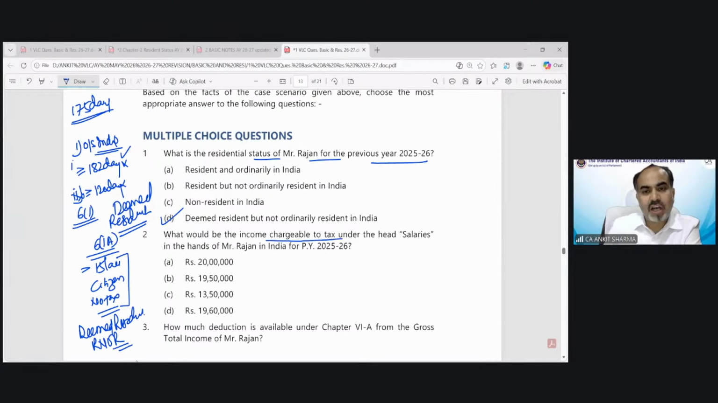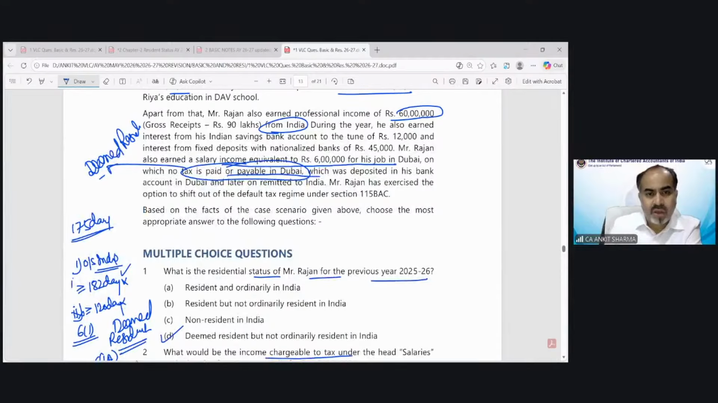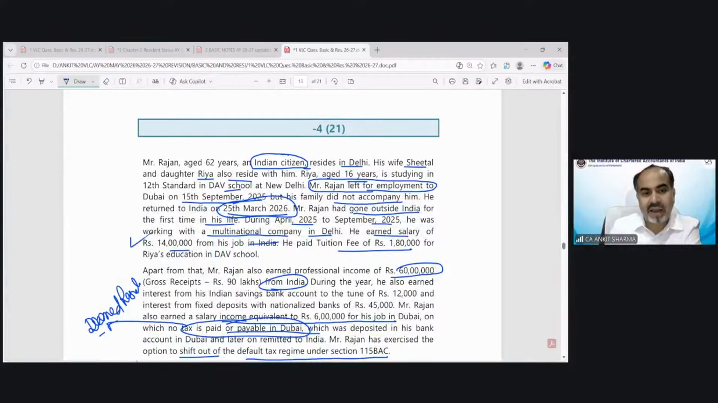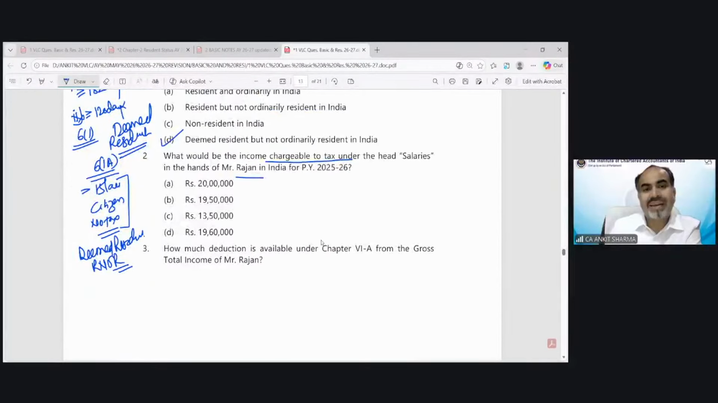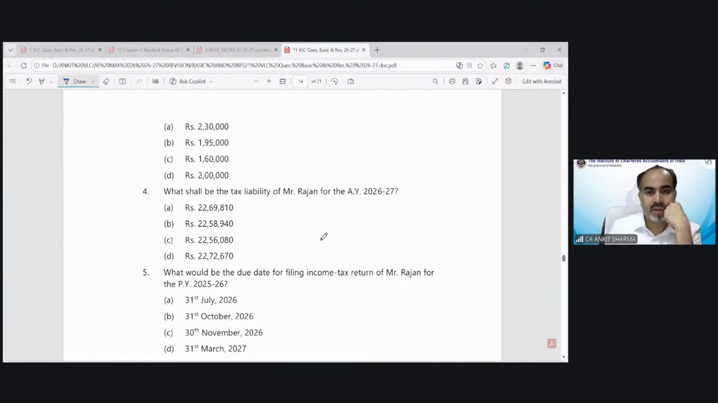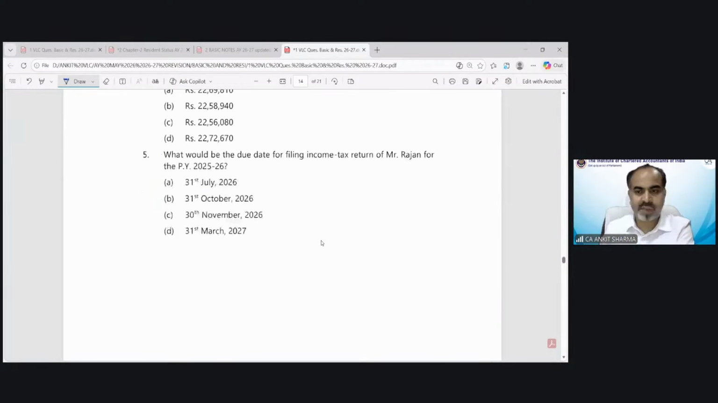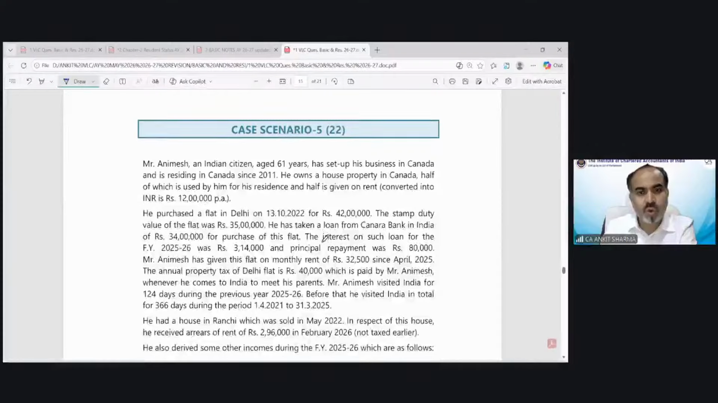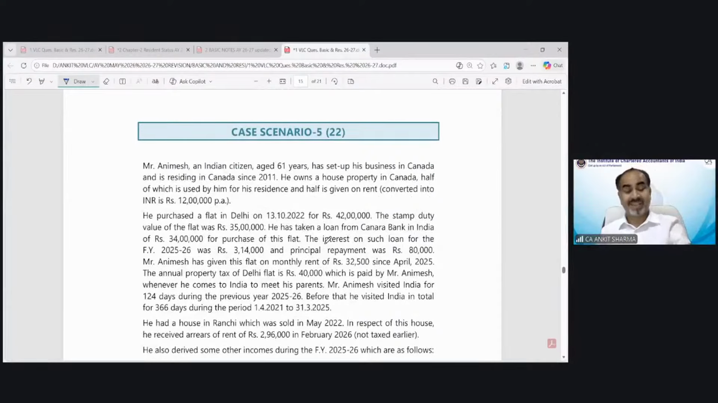What would be the income chargeable to tax in the hands of Mr. Rajan under the head salary? He has been shifted out of the default tax regime and you can see his salary income was 14 lakh. So out of 14 lakh, he can claim the deduction of 50,000 and the taxable salary would be 13 lakh 50,000. This is for the deduction topic. The tax liability, of course, after deduction, you can calculate. The solution would be there. I would like to solve more questions that are connected with residential provisions or the basic concept of it.